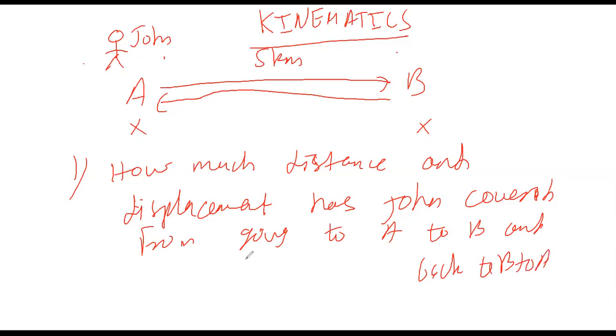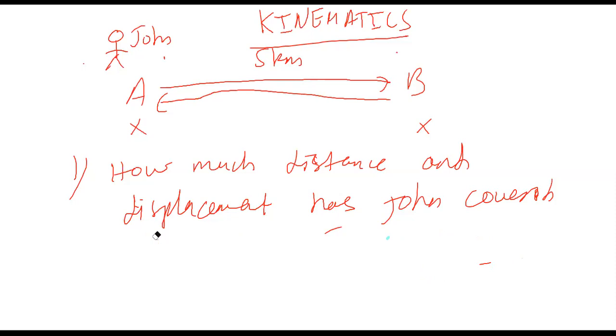Like the total journey, or the best thing is how much displacement and distance has John covered during his journey, and his journey is from A to B and from B to A. So he went from A to B and then came back from B to A. So you need to tell me the displacement value and the distance value.